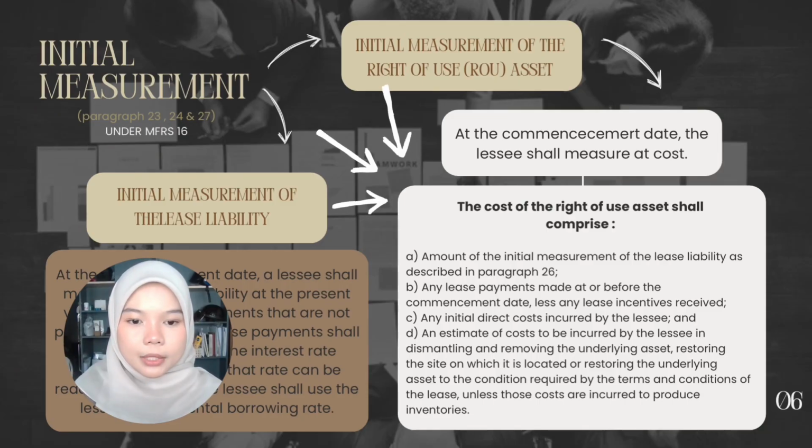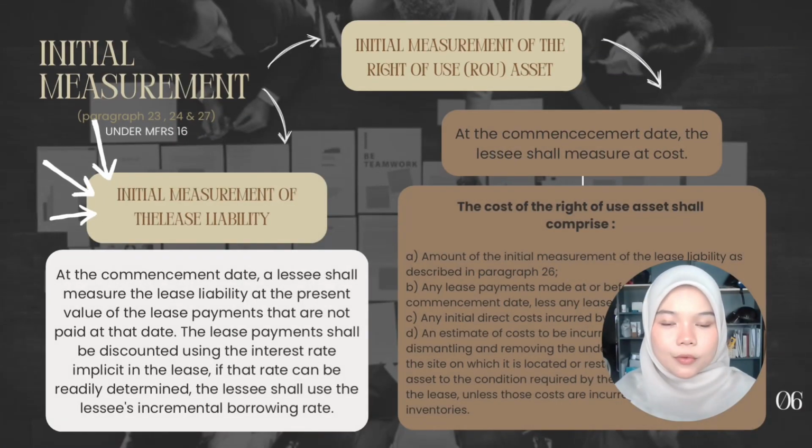B. Any lease payments made at or before the commencement date less any lease incentive received. C. Any initial direct cost incurred by the lessee. And D. An estimate of costs to be incurred by the lessee in dismantling and removing the underlying asset, restoring the site on which it is located or restoring the underlying asset to the condition required by the lease, unless those costs are incurred to produce inventories.